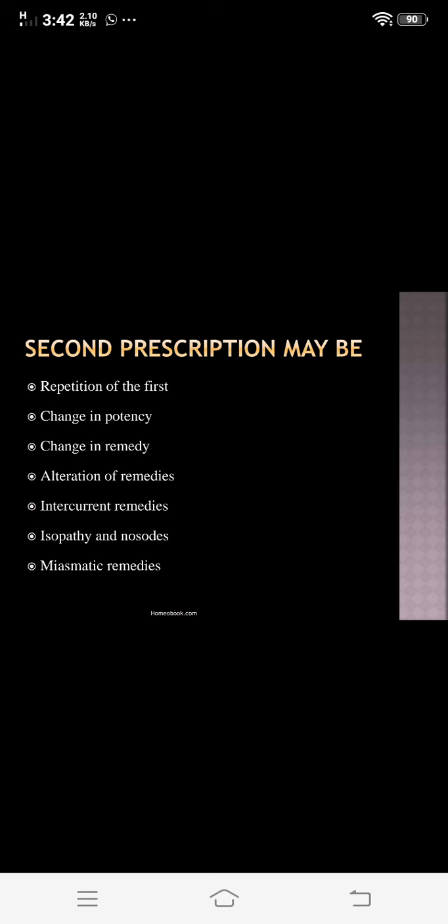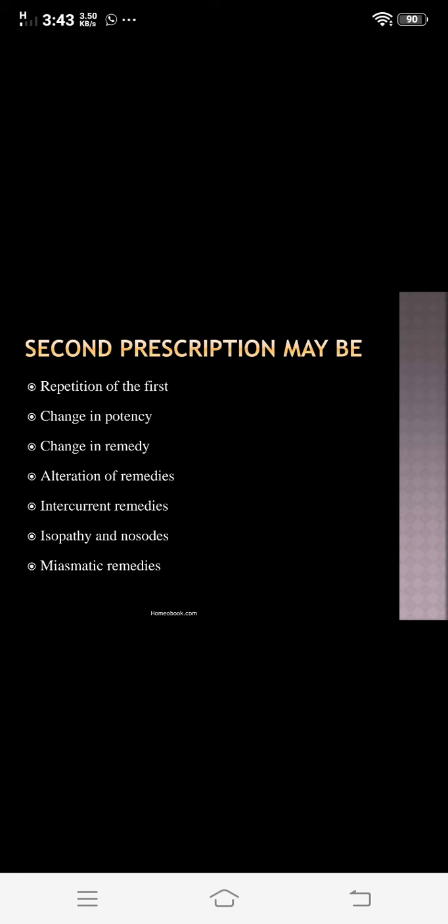So in this, they also divided the complementary remedies, that is, the different types of complementary remedies. The types can be, first, acute to chronic complementary. That is, some remedies are acute and have a chronic complementary remedy. Then the second type is natural complementary.